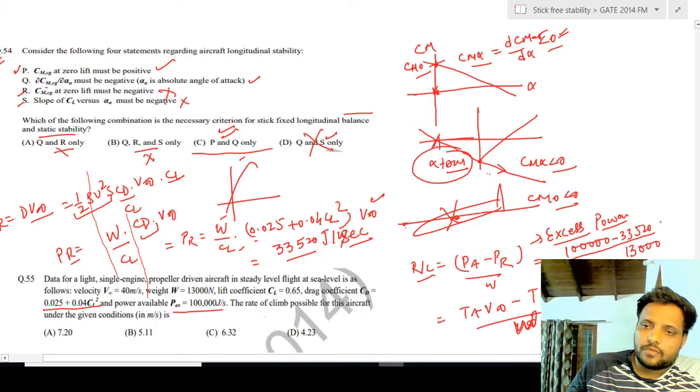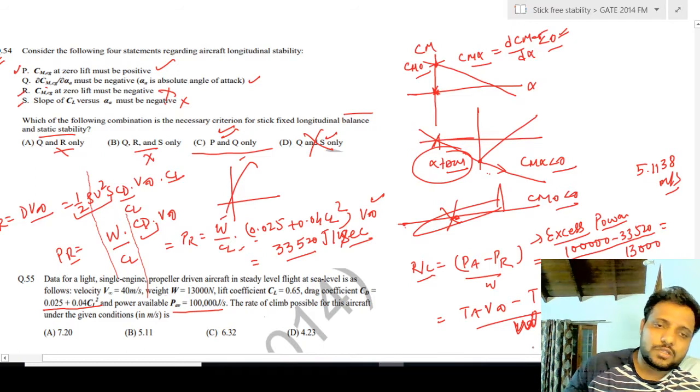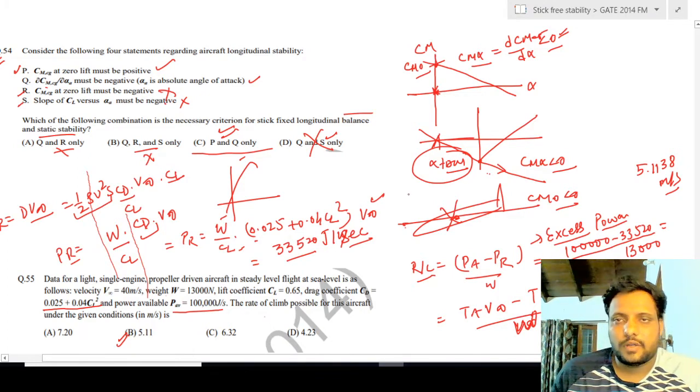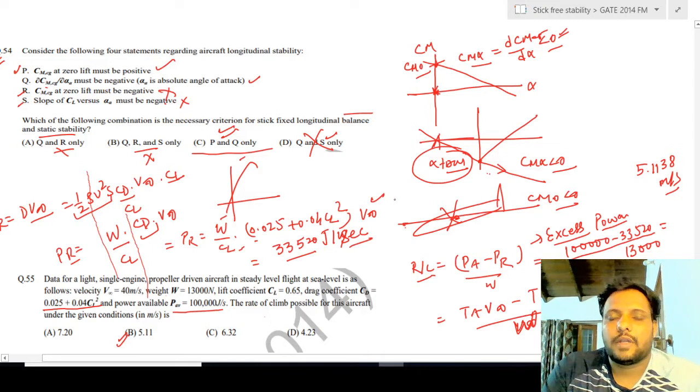If I solve it, I get 5.1138 meters per second. Comparing this value with the given options, option B is the correct option.